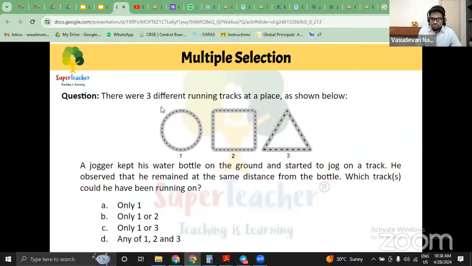Piyali ma'am, you must remember this. Damayanti ma'am comes with A, Rashmita ma'am, many come up with B as well, Nidhi ma'am. Okay, A, D, option C.